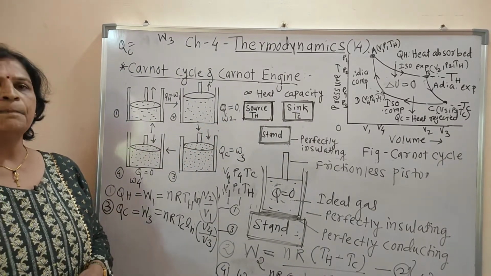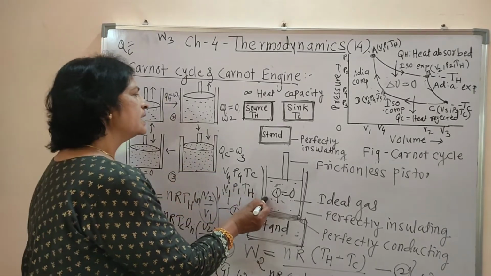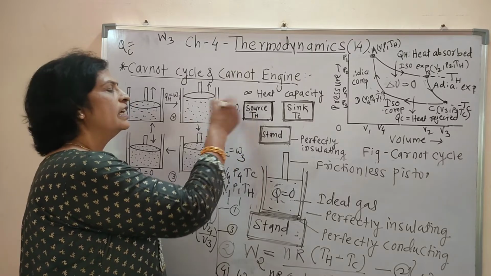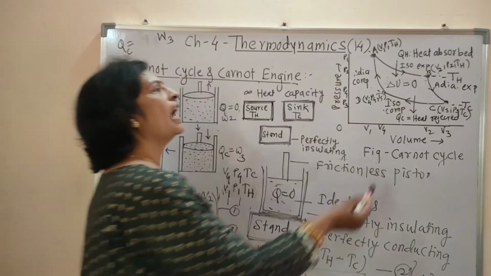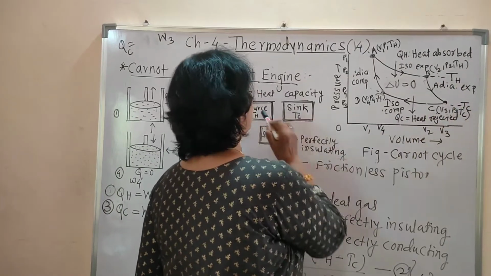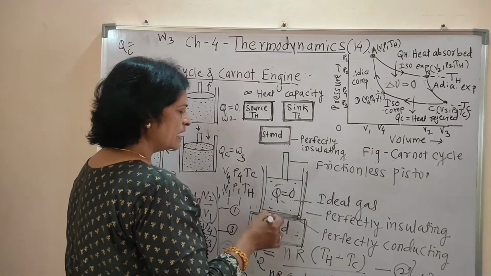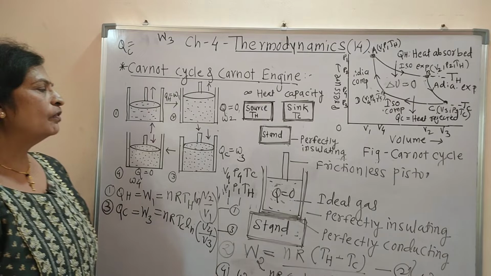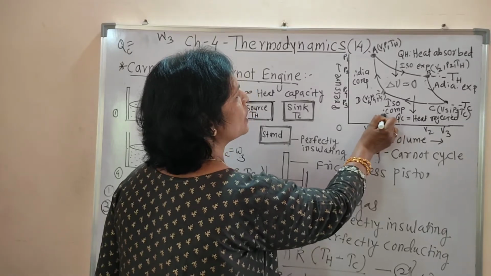Understood? I repeat: in the first case, we keep the system on the source, then isothermal expansion is there. In the second case, when we keep the system on the stand, then adiabatic expansion is there. When we keep the system on the sink, then isothermal compression is there.